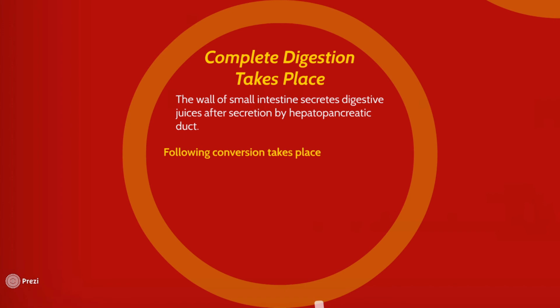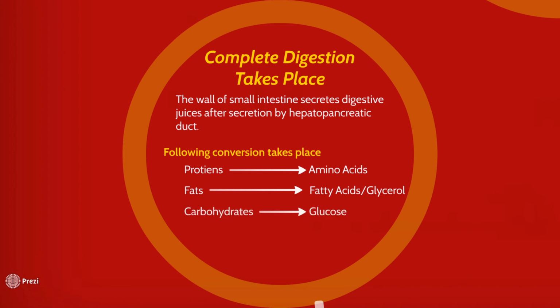The following conversion will take place inside the small intestine. First of all, proteins will get converted into amino acids, fats will get converted into fatty acids and glycerol, and carbohydrates will get converted into glucose.